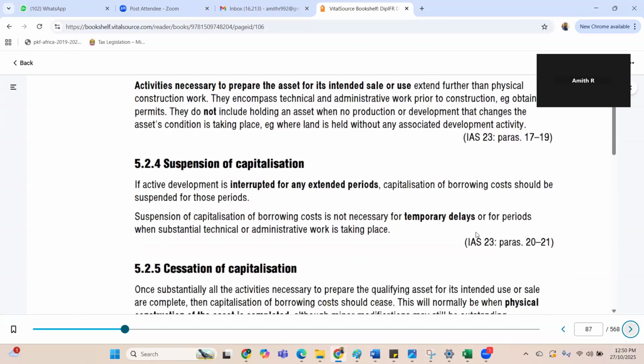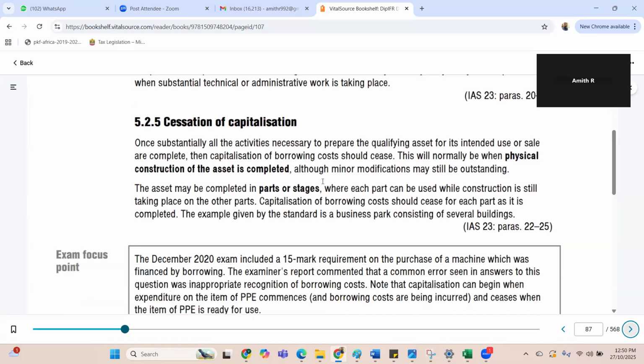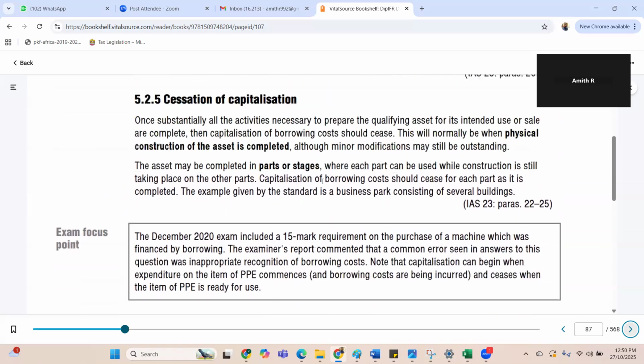Now, when do you suspend? Suspend when any of the three conditions is interrupted, then you stop the capitalization. In case there is any strike or temporary delay, suspend the capitalization as required. Now, when do you cease? When the asset is ready, that is when cessation of capitalization is required.